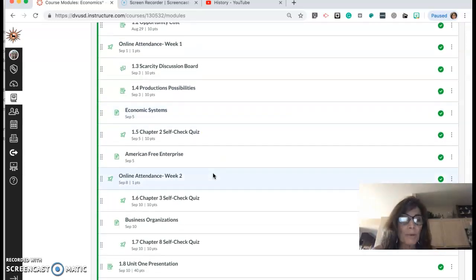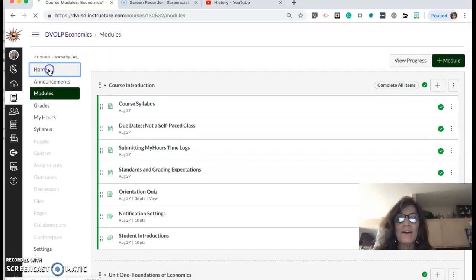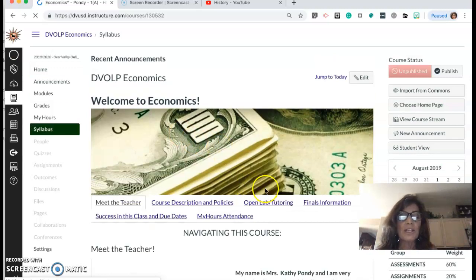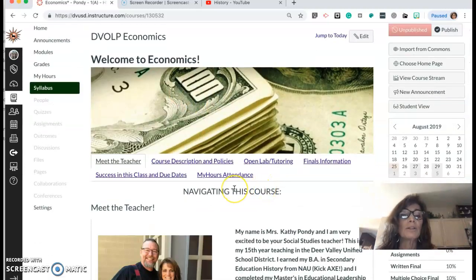So that's kind of a summary. What I would suggest you do right now is to look around in each of these tabs, take some time to look at the due dates and examine the modules, and then go ahead and post your orientation assignments, your screenshots that are required, and the discussion board.